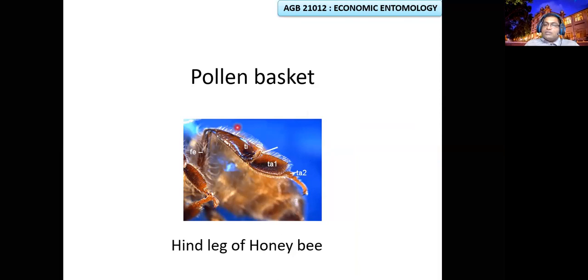So the hind legs of honeybees keep and pack pollen while they move from flower to nest. They can carry up to the same weight as the honeybee's body, using these legs, pollen for the food.